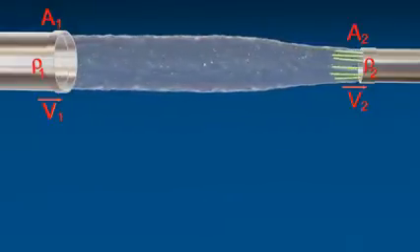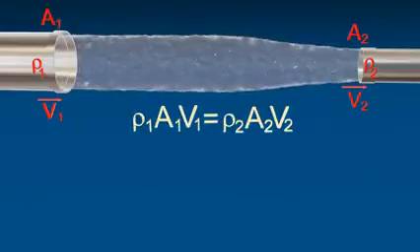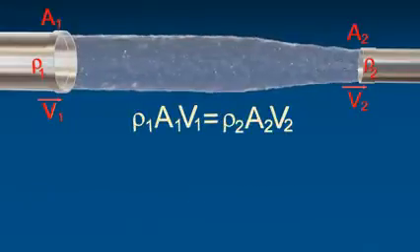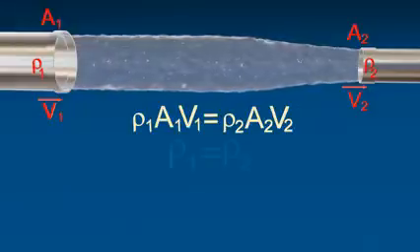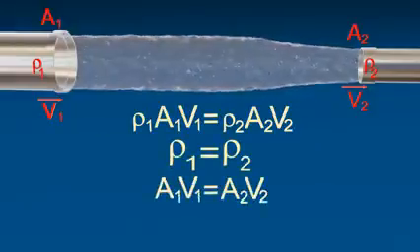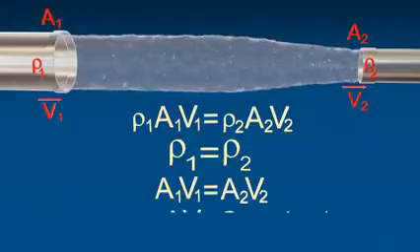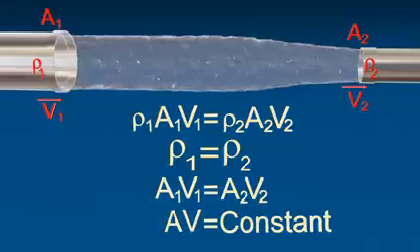Assuming there is no loss of fluid in the tube, that is for ideal fluid, therefore, A1V1 equals A2V2, or AV equals constant. This is the equation of continuity.